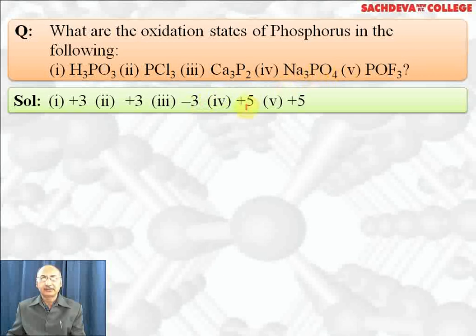Na3PO4, phosphorus has plus 5 oxidation state because plus 3 plus X minus 8 equal to 0, X comes out to be plus 5. In POCl3, phosphorus oxychloride, X plus 5, X plus or minus 2 minus 3 equal to 0, X will come out to be plus 5.